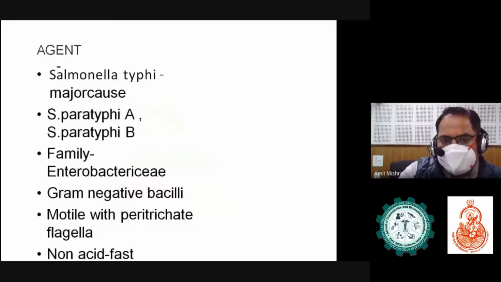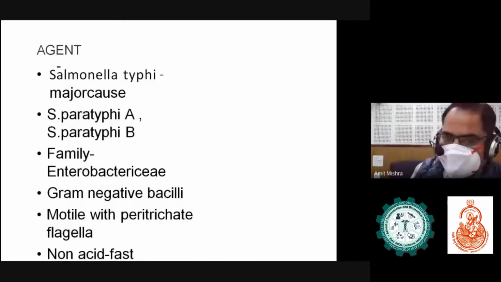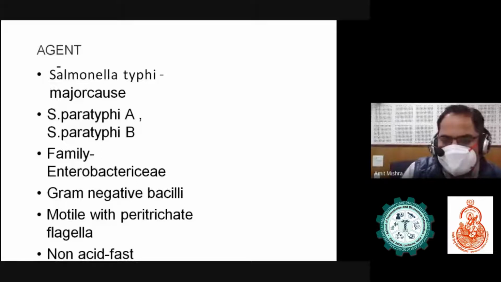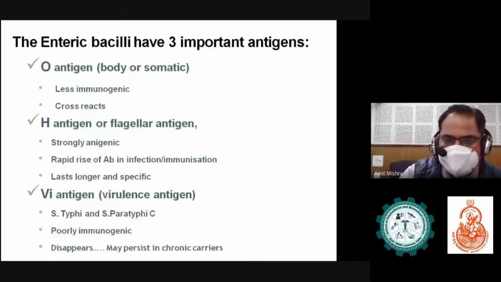In the three, the agent is Salmonella typhi, which is the major cause, and the other one is Salmonella paratyphi A or B. As you know, it is of the family Enterobacteriaceae. It is a gram-negative bacillus, motile with peritrichous flagella. It is a non-acid fast bacillus.